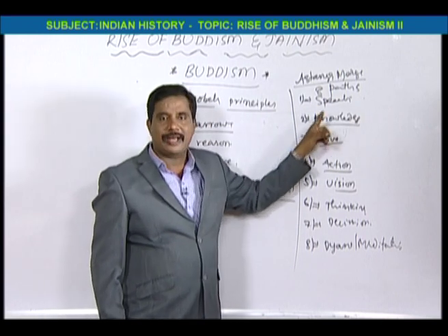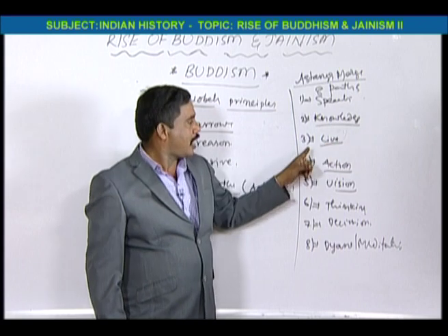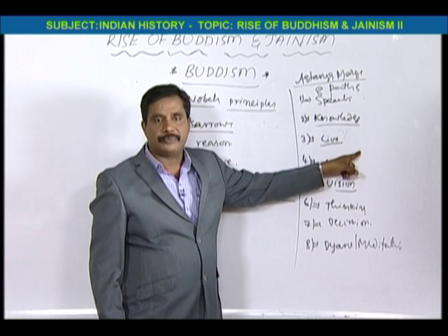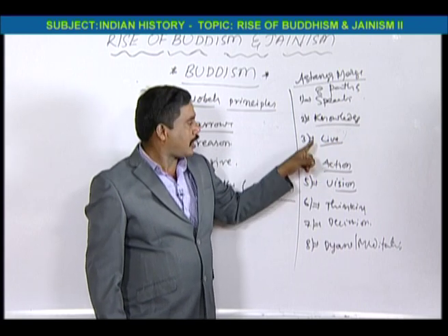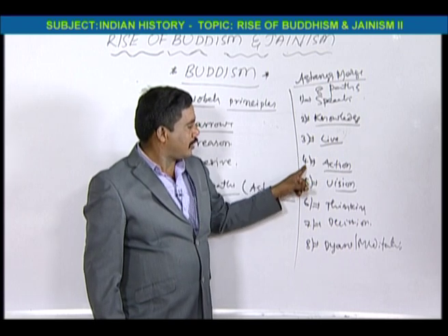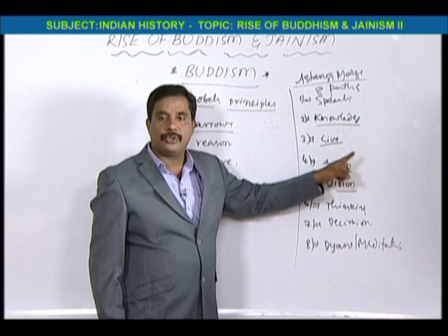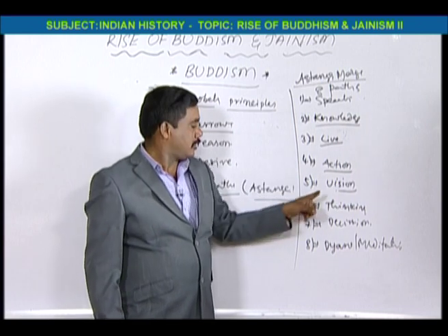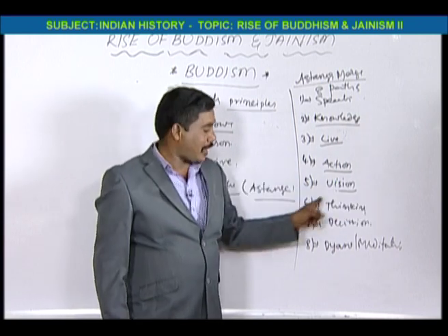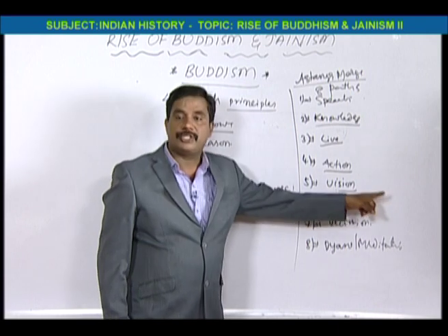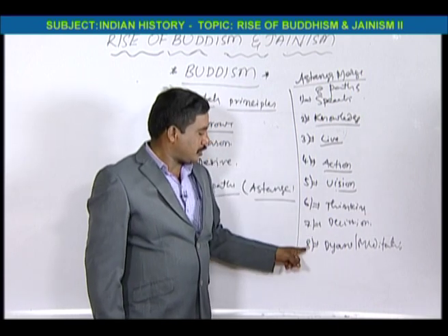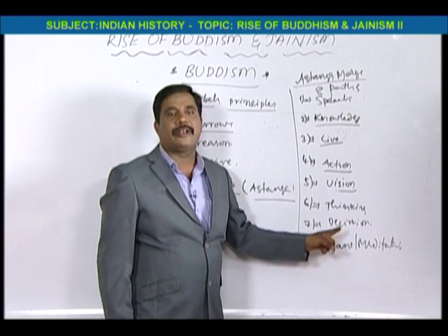Samyak jnana, right knowledge. Samyak jivan, right life or right living. Samyak kriya, right action. Samyak drishti, right vision. Samyak alochana, right thinking. Samyak nischay, right decision. Samyak dhyan, right meditation.